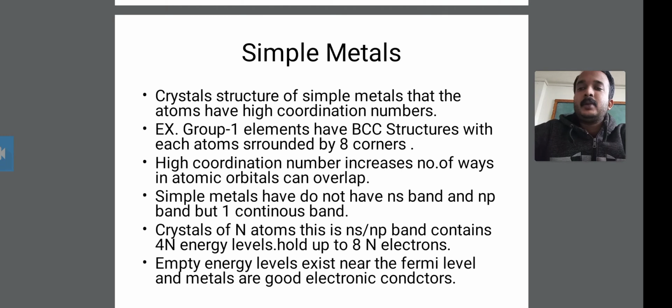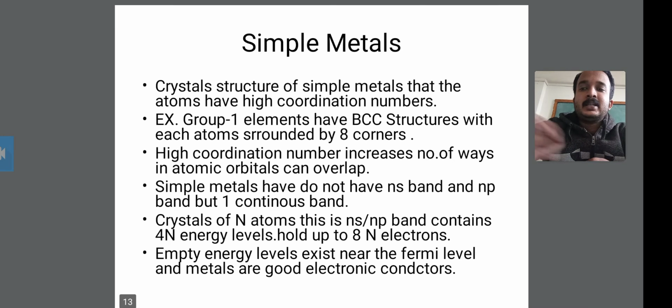This is the second point about simple metals. The third point is that a high coordination number increases the number of ways in which atomic orbitals can overlap. So the overlap increases in atomic orbitals as the coordination number increases in simple metals.